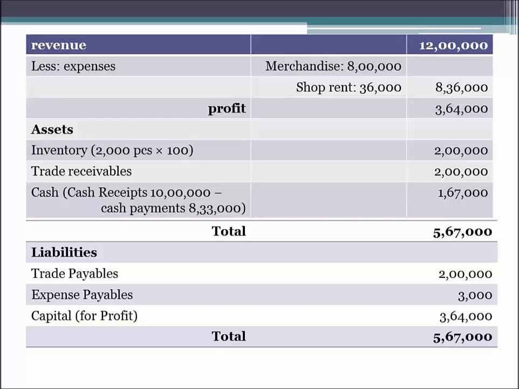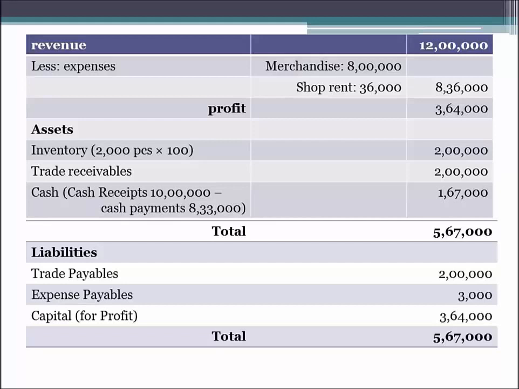And lastly, the capital. The capital includes the profit also. Capital basically means the investment in the business. Here in this question, the investment is not given. Therefore, we'll only include the profit. What profit did the business earn? Because profit is added up in the capital of the business, the investment which the owner makes in the business. So since the capital is not given here, we only include the profit.